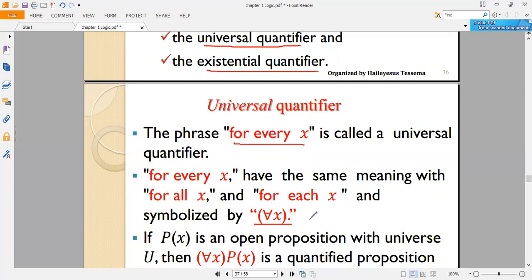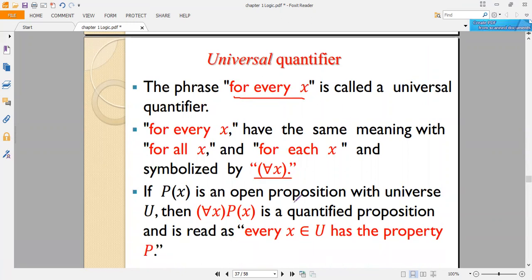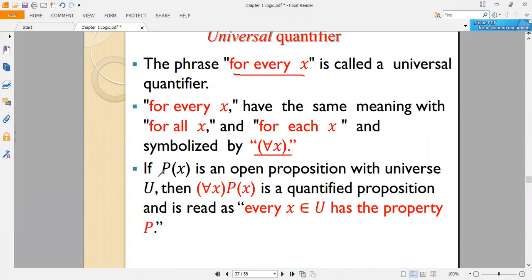The inverted capital A. For all x, you can represent using this one. So if p of x is an open preposition with universal set U, then for all x, p of x is a quantified preposition and is read as "for every x" or "for each x, an element in the universe of discourse has a property p".